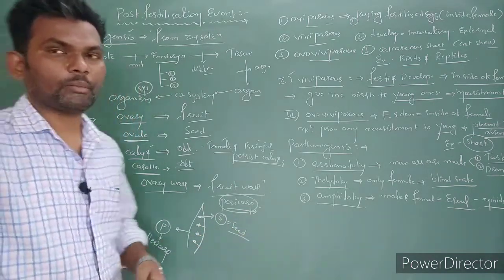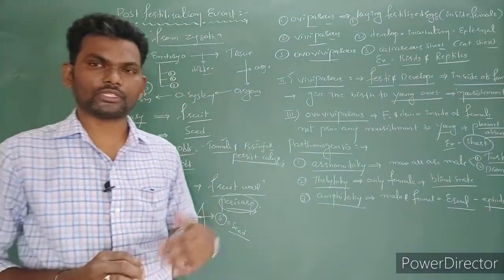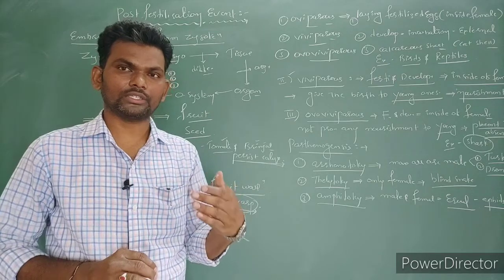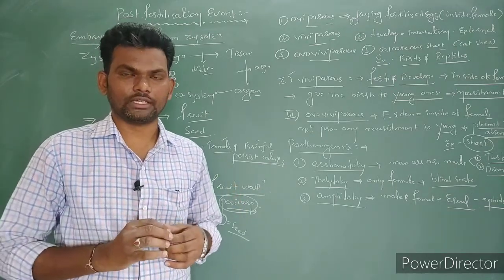So this is actually the complete information regarding sexual reproduction. The events of sexual reproduction are: the first one is the pre-fertilization event, then fertilization, then post-fertilization event. So this is actually the entire lesson.